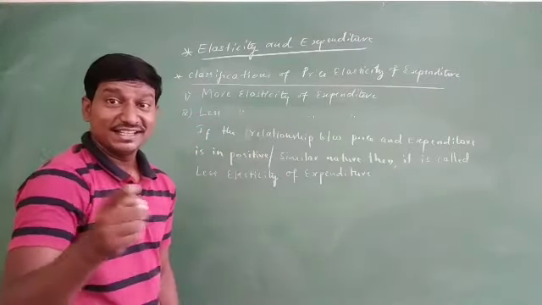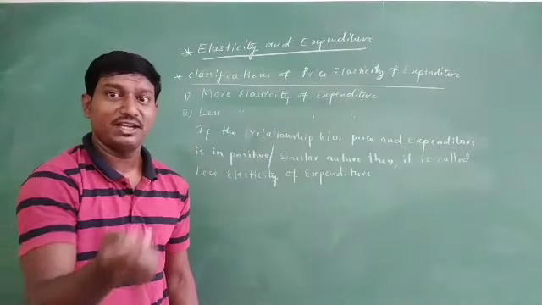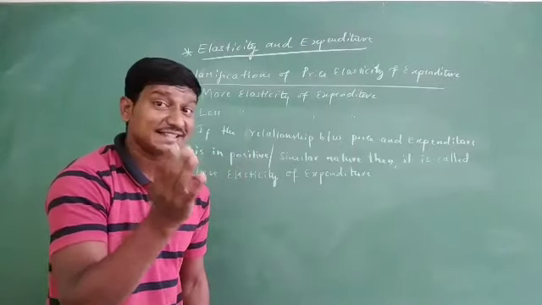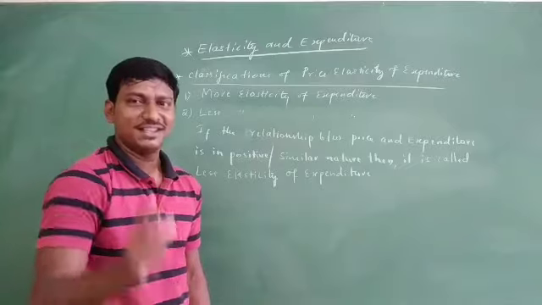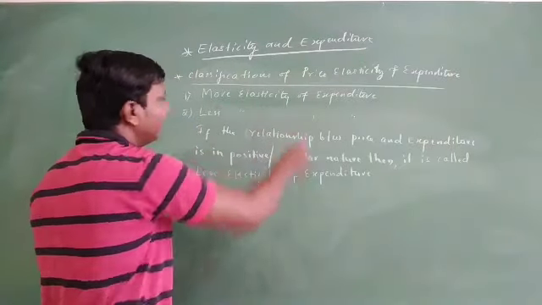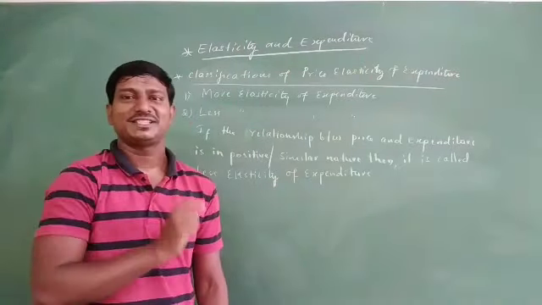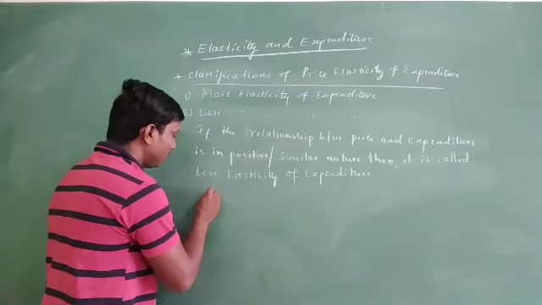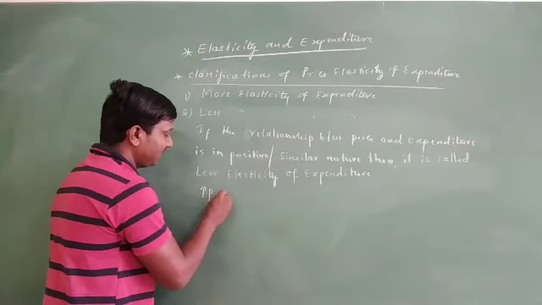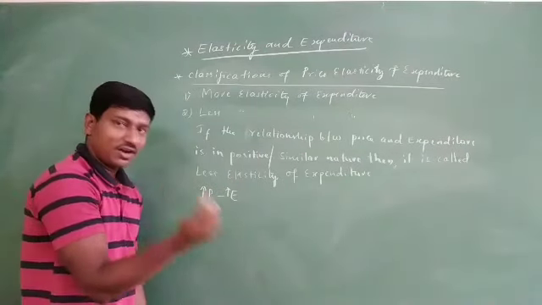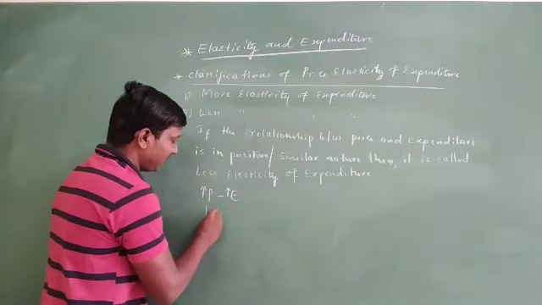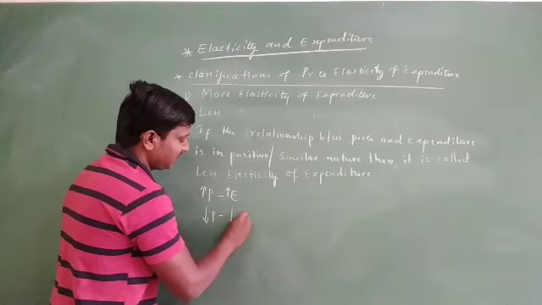Well, see friends, here if the relationship between price and expenditure is the same, or similar, or positive in nature, then we are going to call that less elasticity of expenditure. So how will it be? For example, an increase in the price leads to an increase in the expenditure, or a decrease in the price leads to a decrease in the expenditure.